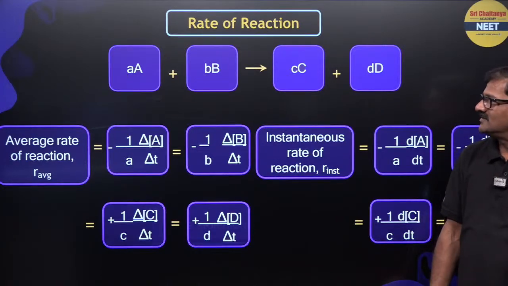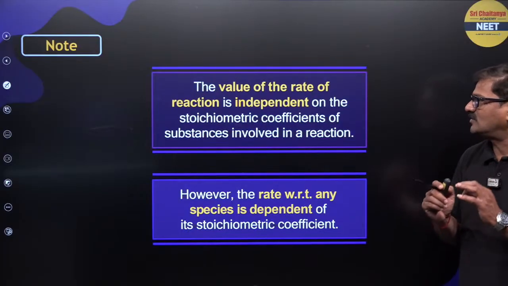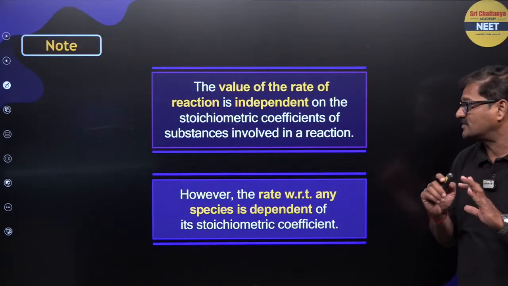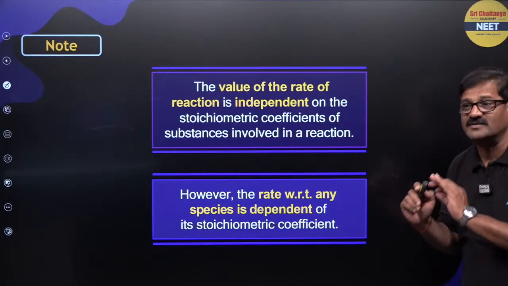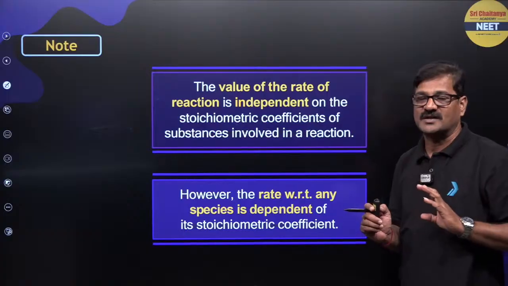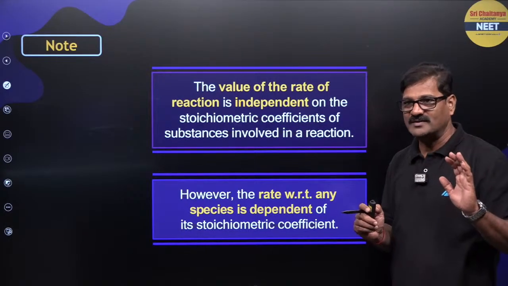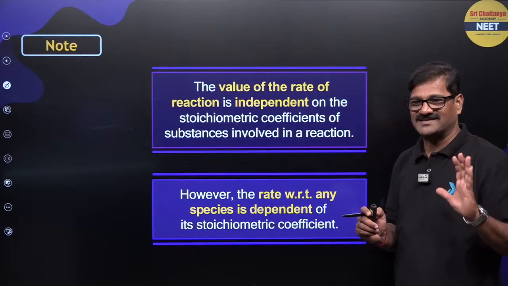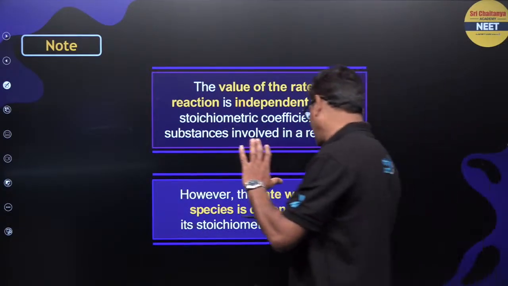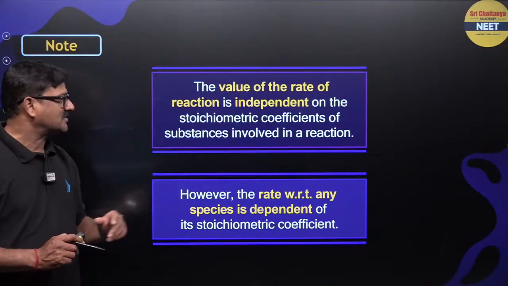Now, you can write this: the value of the rate of reaction is independent of the stoichiometric coefficient of the substances involved in the reaction. That is very, very important, and this is a misconception every student has. Please come out of this misconception, and you can do the best. However, the rate with respect to any species depends on the stoichiometric coefficient.